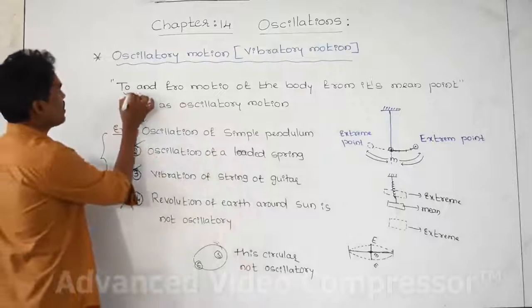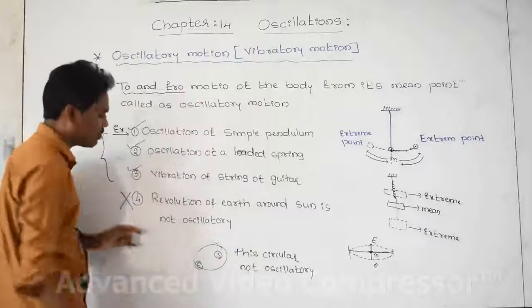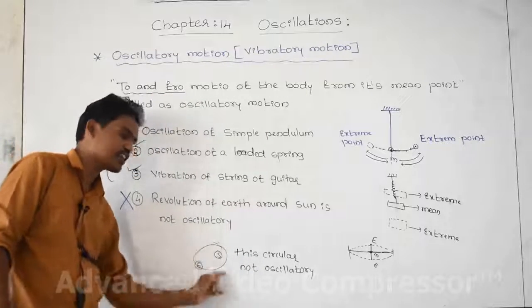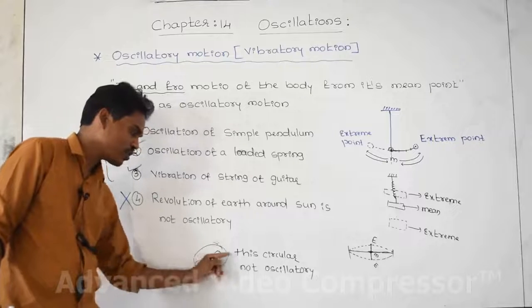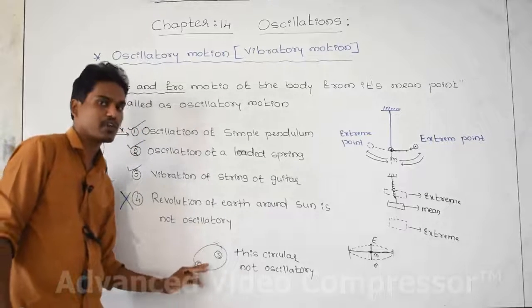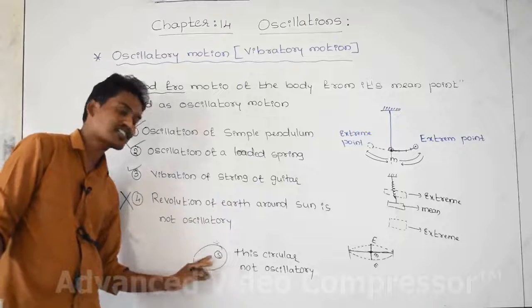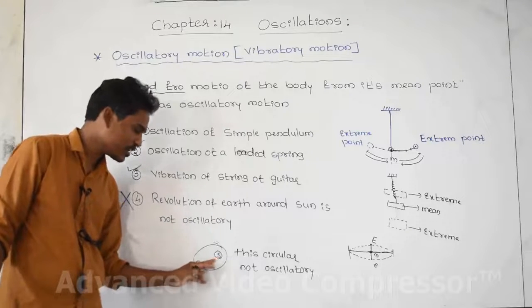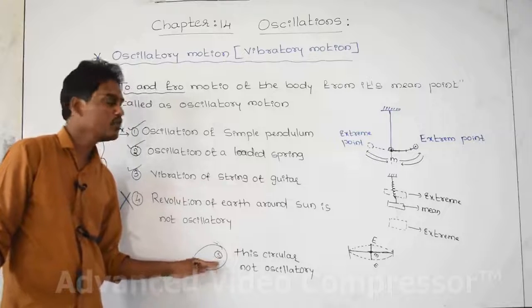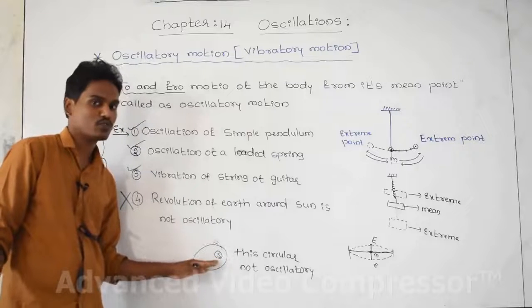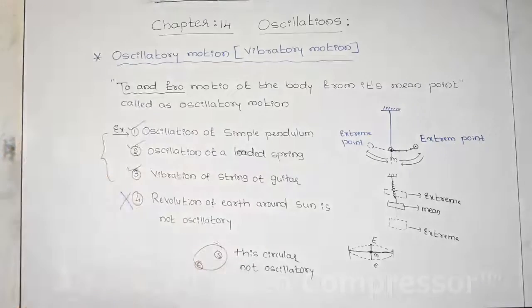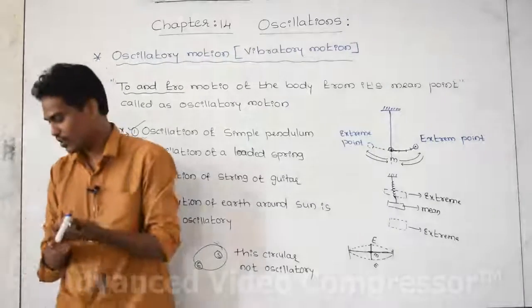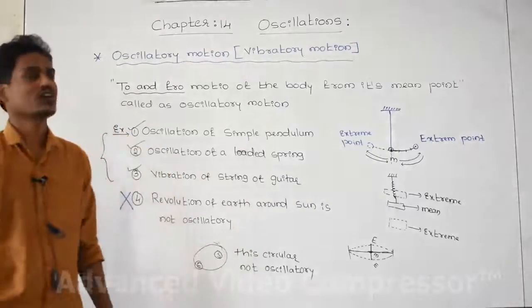The to and fro condition should be there when we say oscillatory, but here the to and fro conditions are not satisfied. That's why it is not an oscillatory motion, but it is a periodic motion, or you can call it a circular motion, an elliptical motion. It is an elliptical motion. It is not to and fro. It is a periodic motion. Periodic motion and oscillatory motion, don't confuse them.